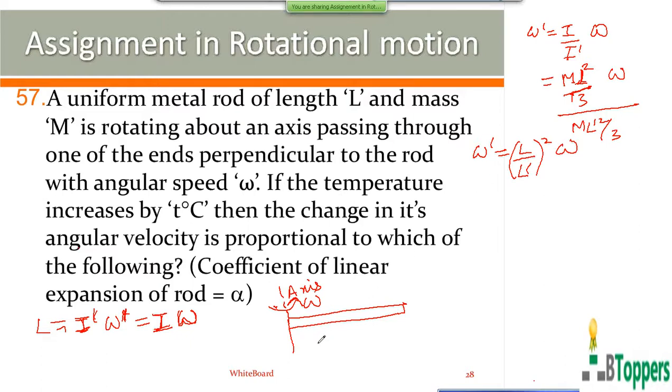From what you studied in the expansion of solids, when the temperature of the rod changes, the final length L dash can be written as original length L into 1 plus alpha into change in temperature, denoted by delta T here. So L dash equals L into 1 plus alpha into delta T.